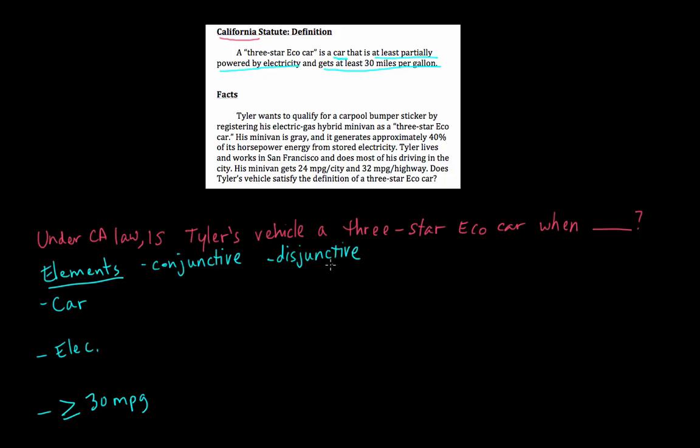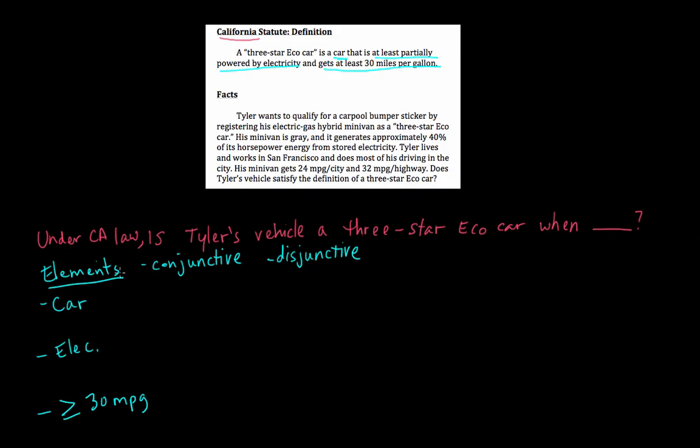Right? Only one of them must be satisfied. Element A, element B, or element C. So you need to look closely at the language of the rule to see which one of these rule structures you're dealing with. In this case, the rule is in the conjunctive, right? It says and gets at least 30 miles per gallon. So all three of these must be satisfied. It's not enough just to show one or two of them. Okay, so let's look at the arguments that might come up for each of these elements.